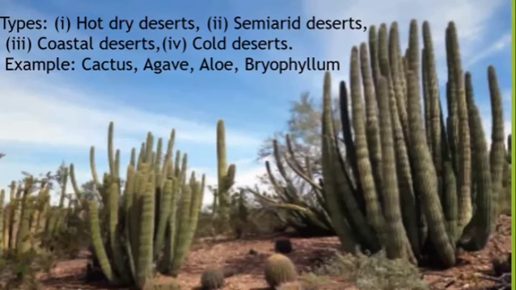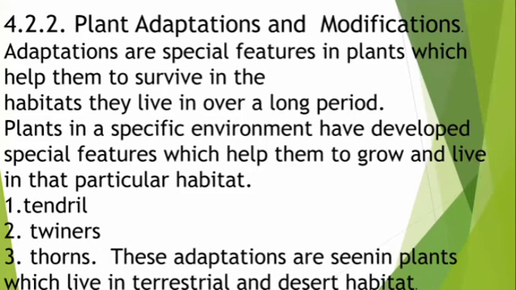Then we see about the desert plants. Then we'll go for the plant adaptations and modifications. What is adaptation? To adapt to that particular habitat. It adjusts to that particular habitat and also overcomes the environmental conditions, that is plant adaptation. So it modified itself for that particular surrounding climate conditions. Okay, that is what plant adaptations and modifications are.